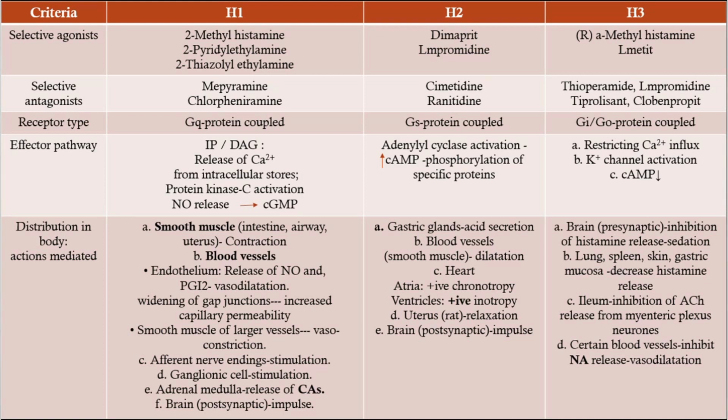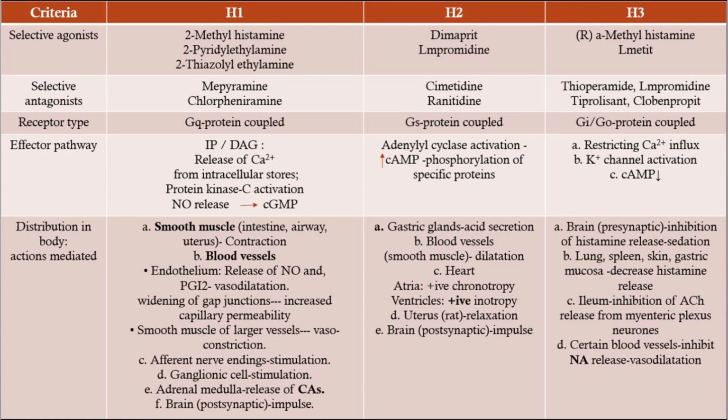Third and last one, that is the H3 receptor. Examples for agonists are alpha-methylhistamine and immepip. Selective antagonists for this are thioperamide, impromidine, tiprolisant and clobenpropit. Right.